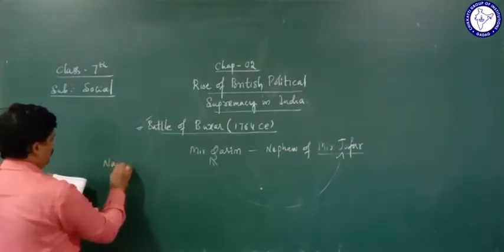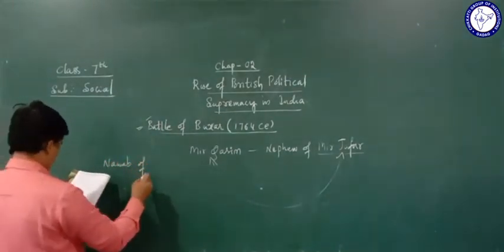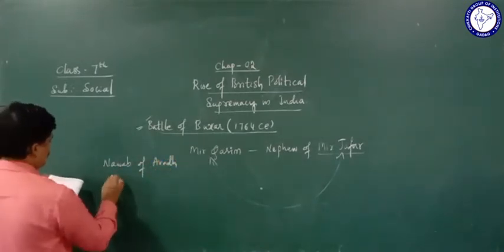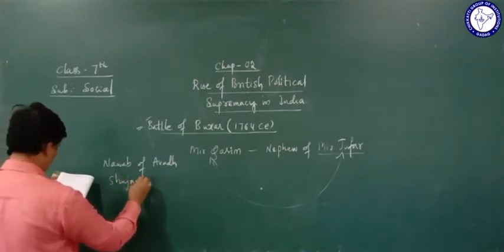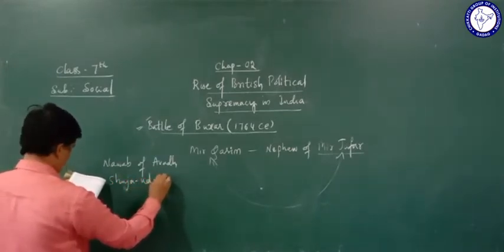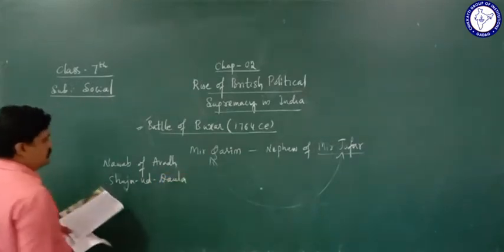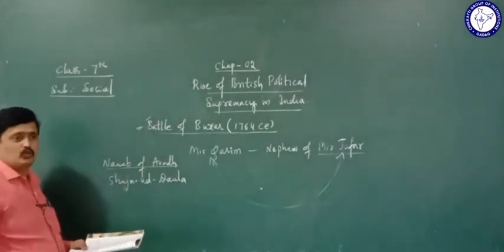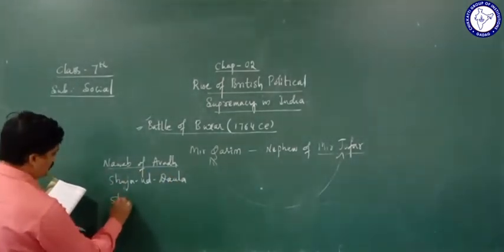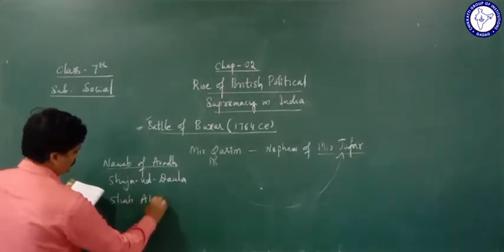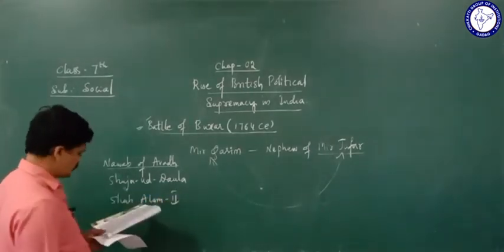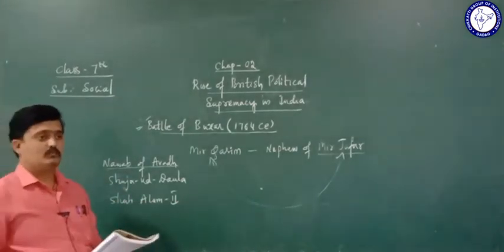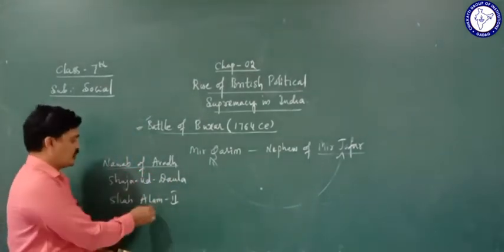Who was the Nawab of Awadh? Shuja-ud-Daula. And also Shah Alam. Who was Shah Alam? He was the ruler of the Mughal kingdom. He belongs to the Mughal kingdom.